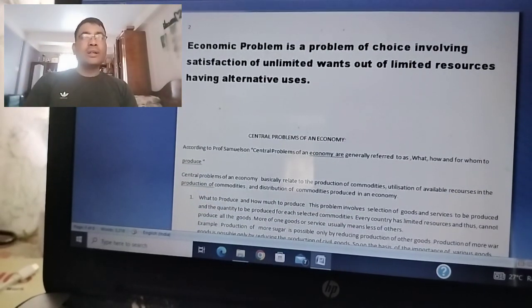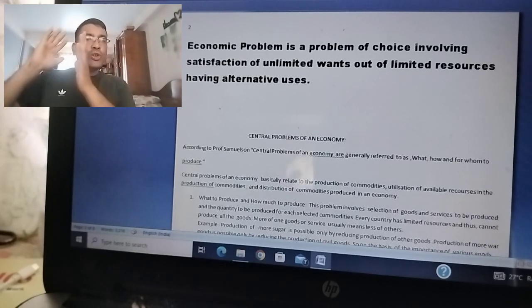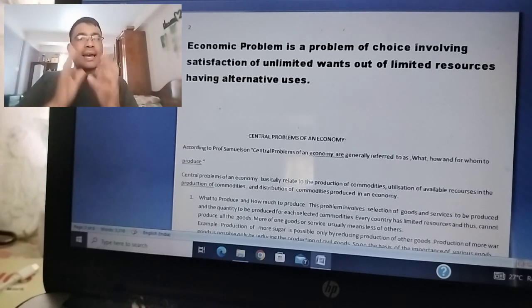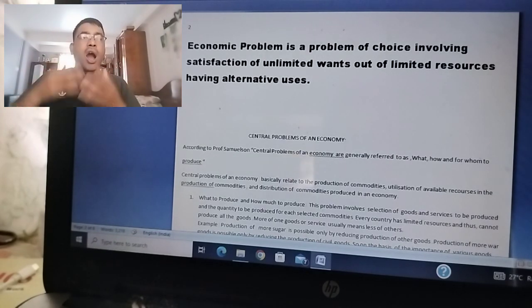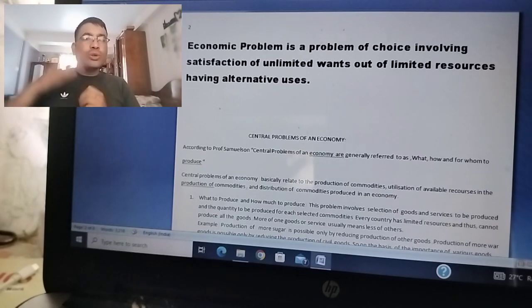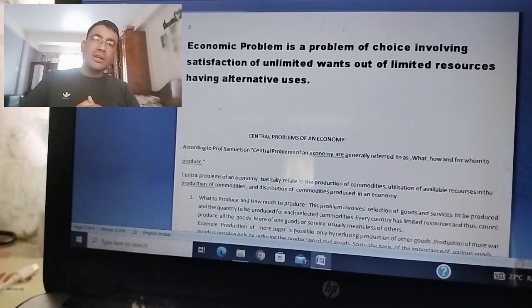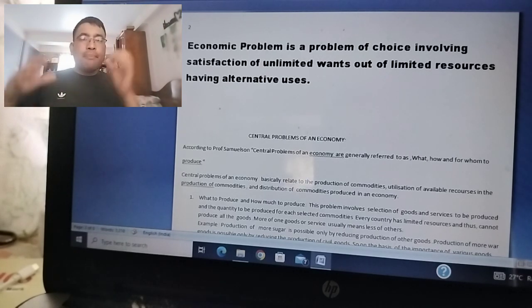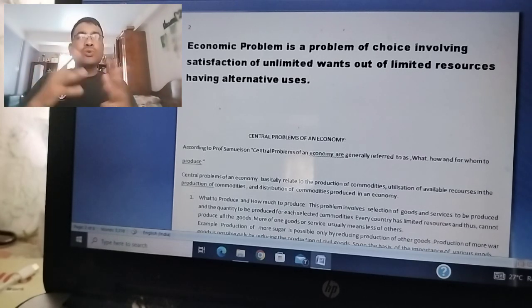Now we can define what an economic problem is. An economic problem is a problem of choice involving satisfaction of unlimited wants out of limited resources having alternative uses. We have already discussed the scarcity of resources. Human wants are unlimited, but resources are limited, and the resources have alternative uses. Now the choice is ours: how should those resources be used so that we can get the optimum level of satisfaction and maximum public welfare is obtained? This is what is called the economic problem.